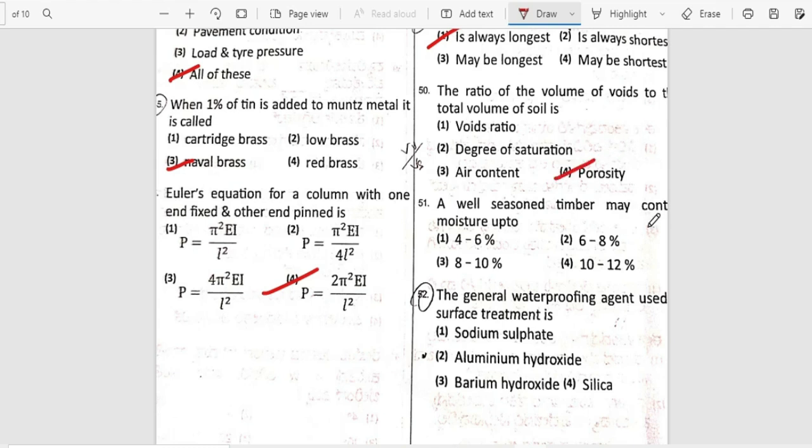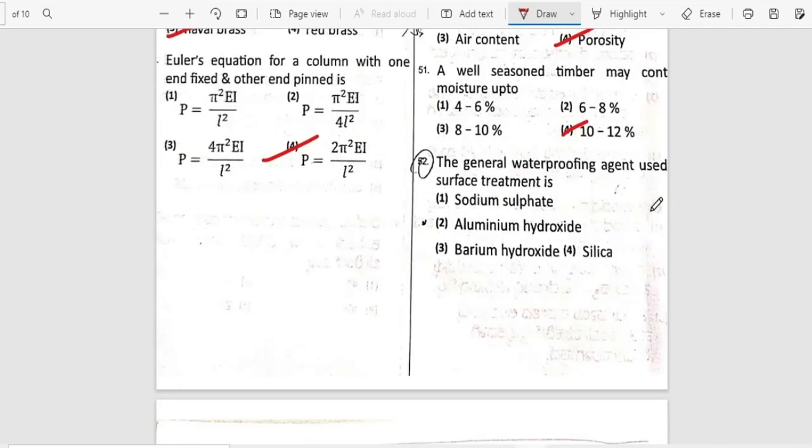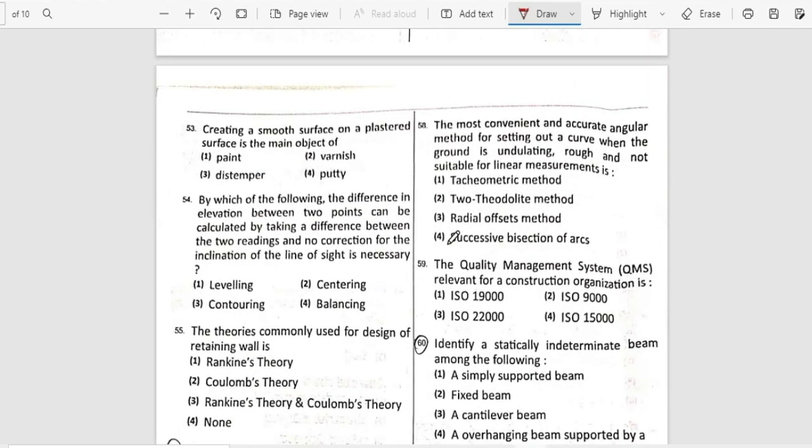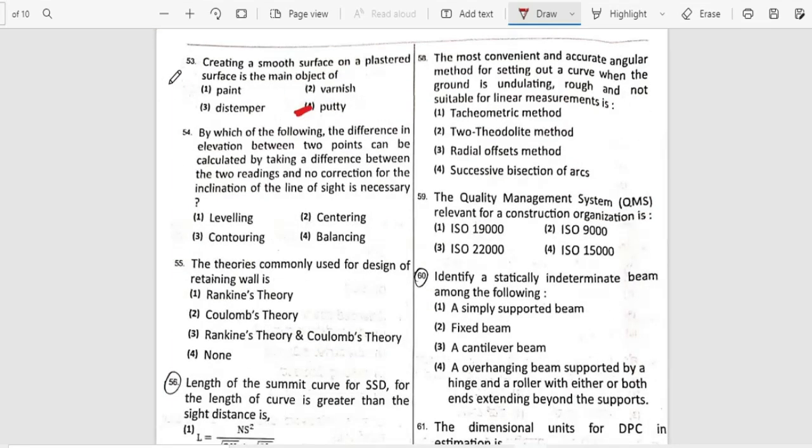A well-seasoned timber may contain moisture up to 10 to 12%. The general waterproofing agent used for surface treatment is, so when you see the options, this can be right, but we need to cross check for this particular answer. Next, creating a smooth surface on a plastered surface is the main object of. Whatever you do, a smooth surface will form, but what I feel is putty might be the right answer. Still you need to cross check this particular answer.